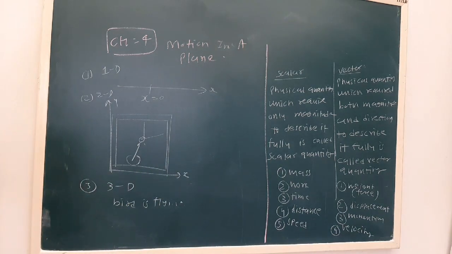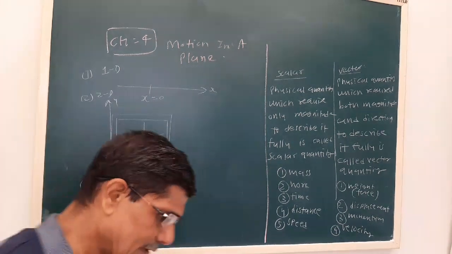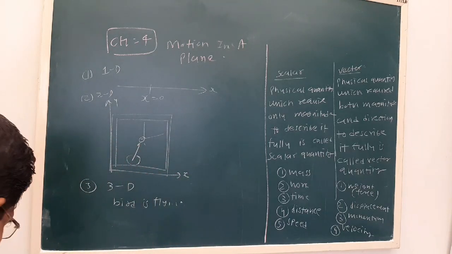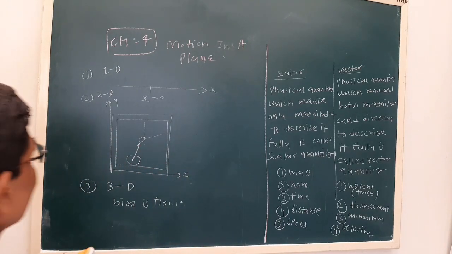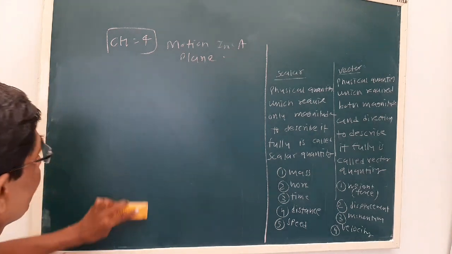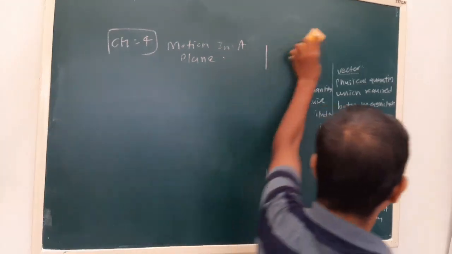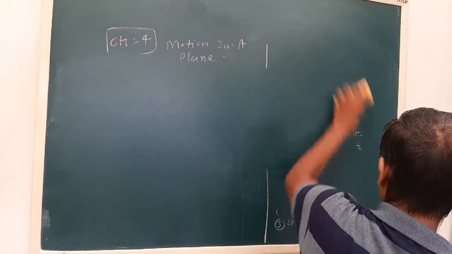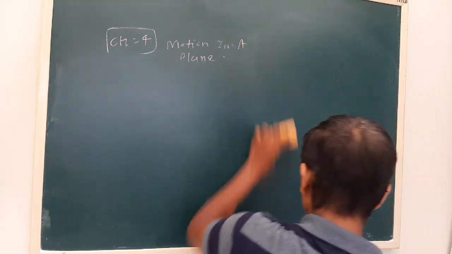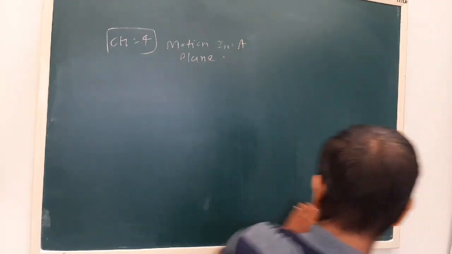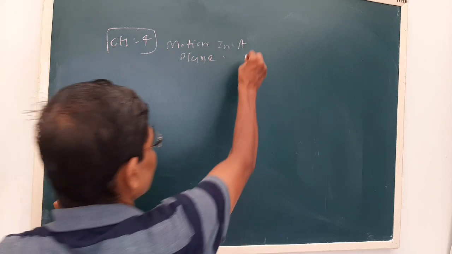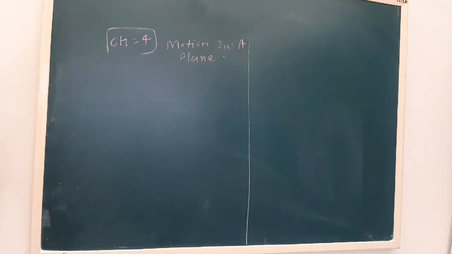Now let us see what is the need of the vector quantity. Many a times we want to mention position with reference to some point. In that case we require magnitude.